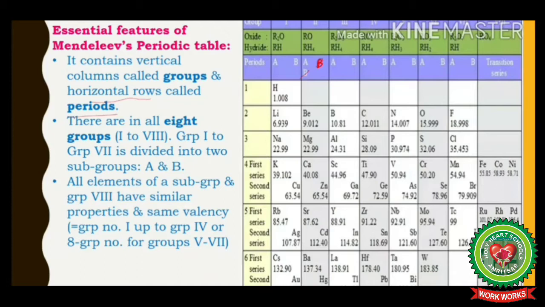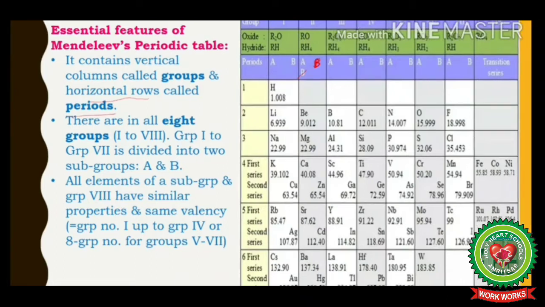But the elements of group 5th to group 7 have the valencies equal to 8 minus the group number. For example, valency of elements of 5th group will be 8 minus 5, that is 3. Elements of group 6 will have valency 8 minus 6, that is 2. And elements of group 7 will have valency 8 minus 7, that is 1.